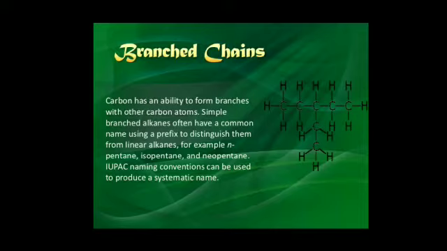Branch chain structures mean when you are not putting the element in the straight line. You can put an element on any other carbon atom so that a branch can form. In this diagram you can see on the third carbon atom there is a branch.